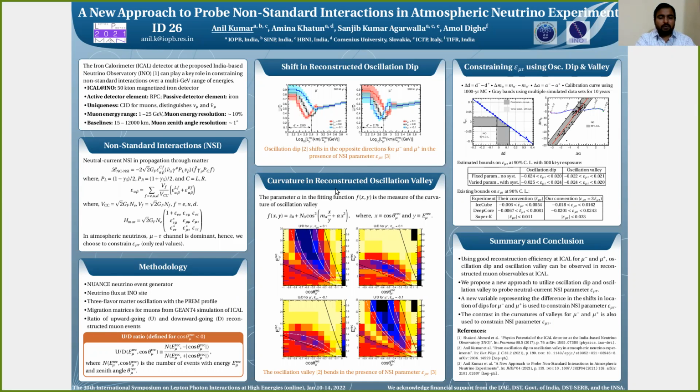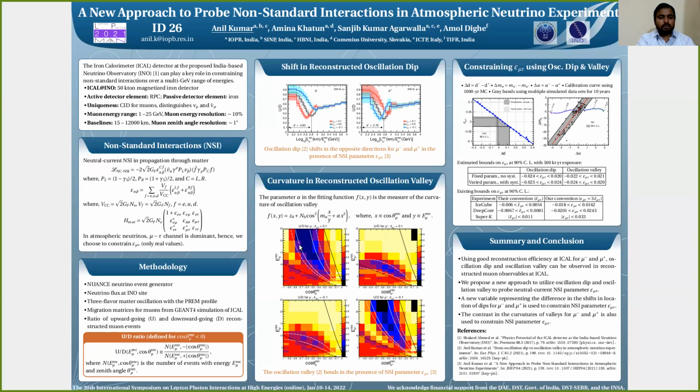Now, let us see how this oscillation dip appears in terms of energy and cos theta of reconstructed muons. Here we show the U by D ratio as a function of energy and cos theta of reconstructed muons, where this dark blue region shows the oscillation valley. We can see that this oscillation valley bends in the presence of epsilon mu tau. In the top row, we show epsilon mu tau of plus 0.1. In the bottom, we show epsilon mu tau of minus 0.1. The left is for mu minus and the right is for mu plus. For positive epsilon mu tau of 0.1, the valley is bending in the upward direction. For negative epsilon mu tau, it is bending in the downward direction. And if we look at mu plus, then this bending is in the opposite direction.